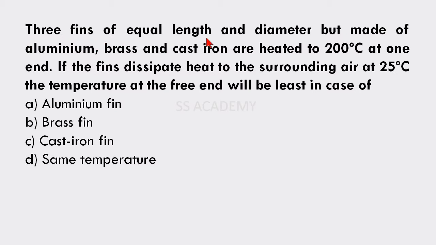Three fins of equal length and diameter but made of aluminum, brass and cast iron are heated to 200 degrees Celsius at one end. If the fins dissipate heat to the surrounding air at 25 degrees Celsius, the temperature at the free end will be least in case of: aluminum fin, brass fin, cast iron fin, or same temperature for all the three fins. The answer is option C, cast iron fin.